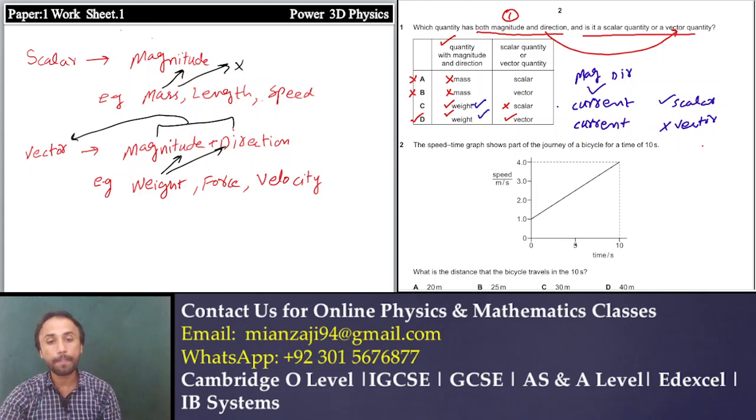As in my worksheet I explained, a quantity having both magnitude and direction is a vector quantity. But here I introduce a new concept. Current has both magnitude and direction, still it's a scalar quantity, not a vector quantity. Why? This is why I call the definition a typical definition, because one thing is missing here. To be a vector, there is a third property that must be followed by a vector. This is known as vector algebra.